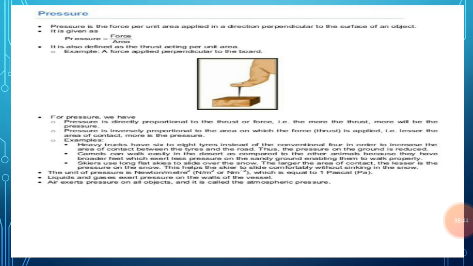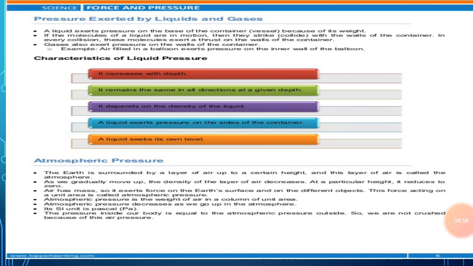Now we are going to study about the pressure exerted by the liquids. The pressure is also exerted by the liquids. There are different substances like water, oil, alcohol, petrol, mercury. These are all liquids, and all the liquids exert pressure on the base or bottom and the walls of their containers.